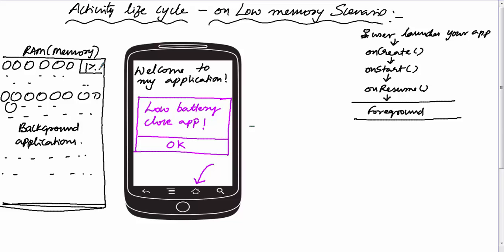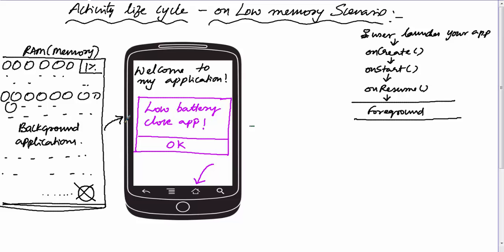Before launching a screen or displaying a pop-up message, if sufficient memory is not available to create the object, in that case the OS will start killing all background applications one by one. That is based on an algorithm called the least recently used algorithm. That means whichever application was least recently used, the OS will kill that application first to get some memory. Like that it will start killing all applications in reverse order. That means the most recently used application, that is our application, will be killed as a last option.